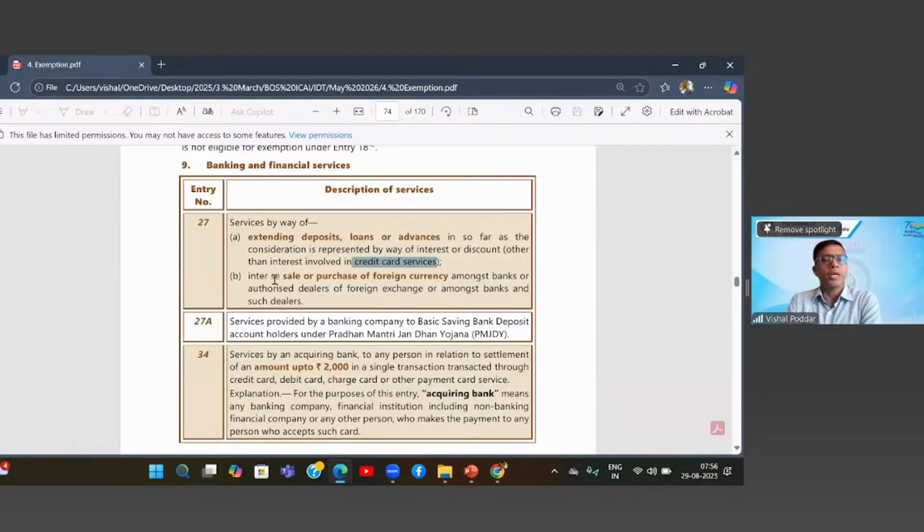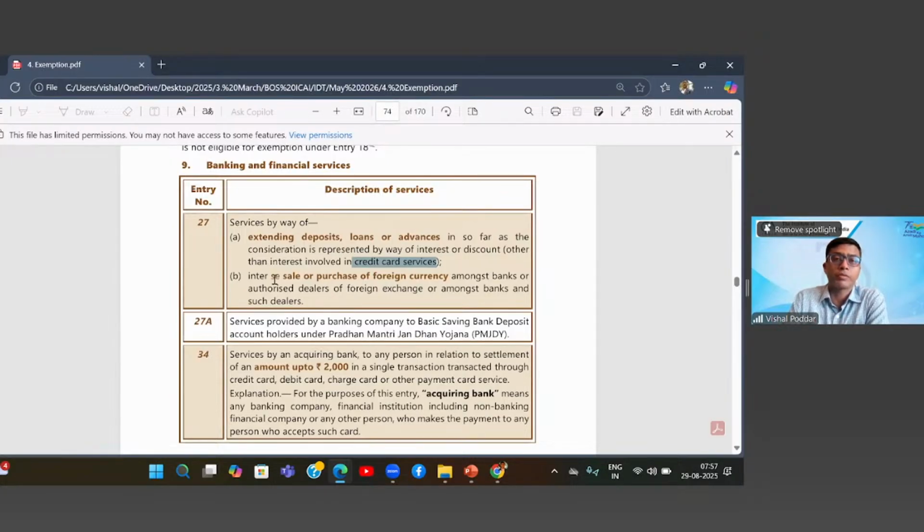Secondly, any charges by the bank other than interest, like for issuing a credit card, in fact, for this matter, even the debit card, or the monthly or annual service charge of a debit card or credit card, those are anyway taxable because this 27A is exclusively for interest. It will not cover the other charges.